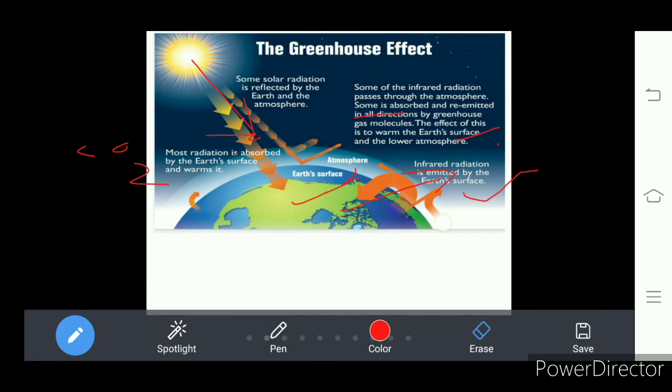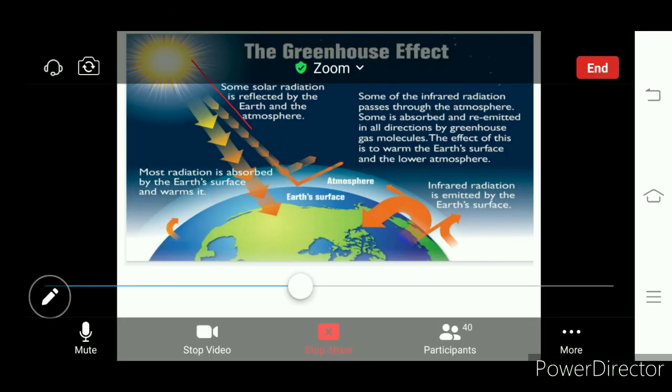Why does the carbon dioxide increase on the earth's surface? It is by burning diesel and burning petrol, and further, by removing the forest cover. So this is the greenhouse gas effect.